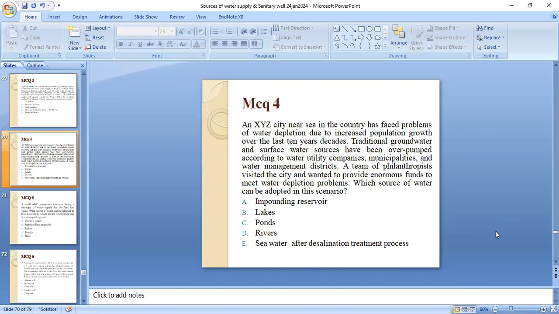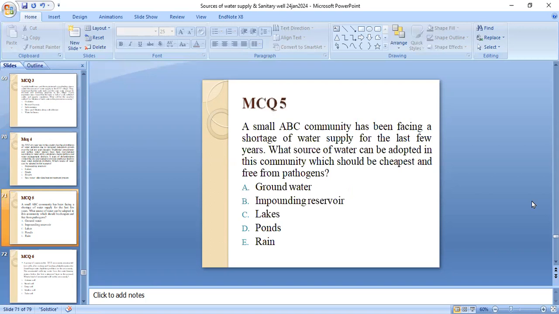The correct option is E, seawater after desalination treatment process, as the city is near the sea. They can easily use the seawater.